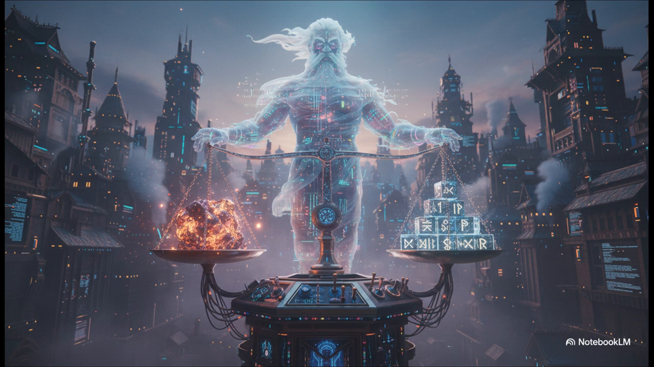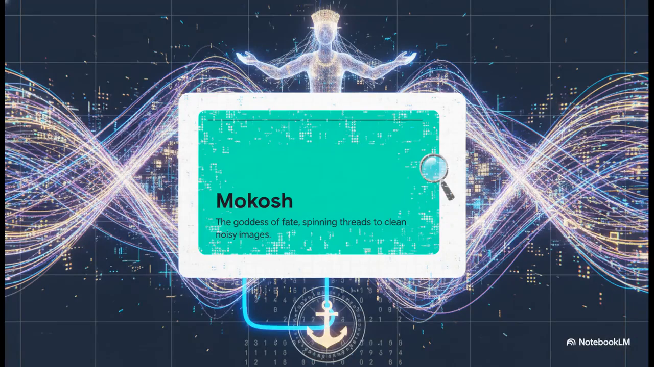Then you have CFG, which is your guidance scale. This is a super delicate balance between obedience and creativity. A higher CFG number simply means strict obedience to your prompt, while the lower one lets the AI dream a little more. For our setup, the sampler method we're using is Euler Ancestral, and the scheduler is Beta. Together, they act just like the goddess Mokosh, carefully spinning threads to clean up all that noisy image data.